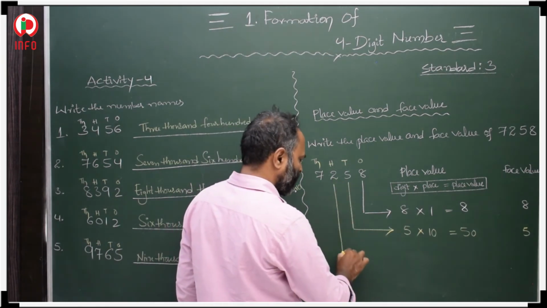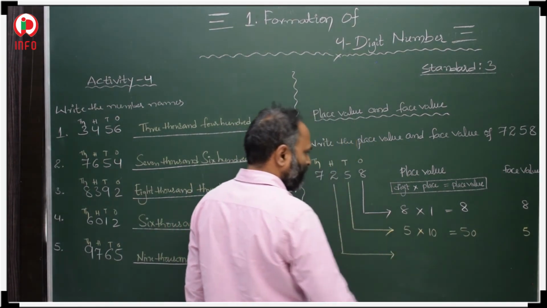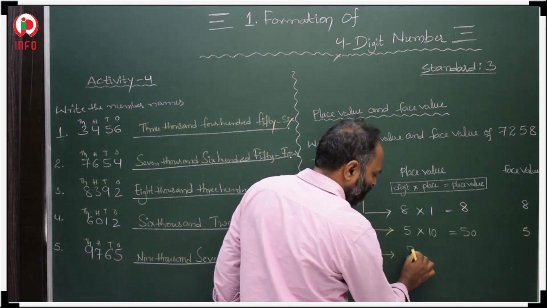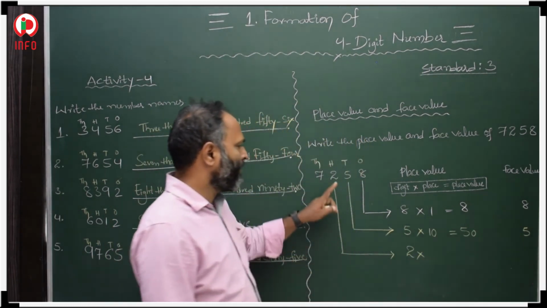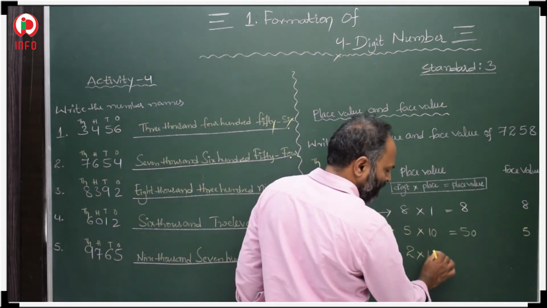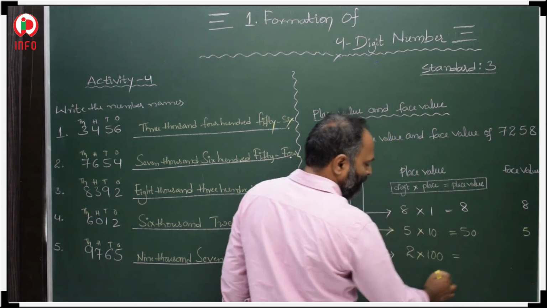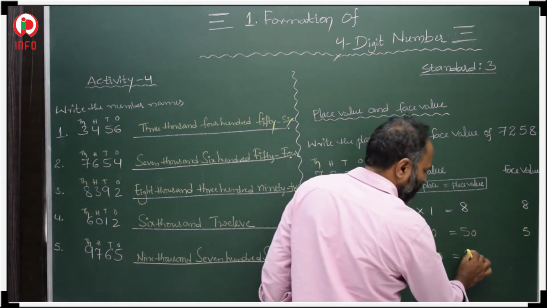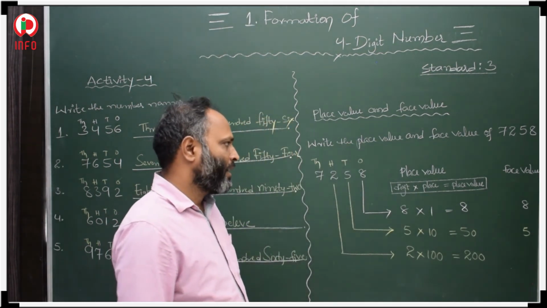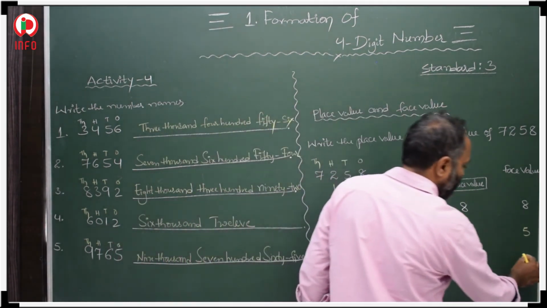Next, 2 is a digit, and this is in hundreds place. So we multiply with 100. 2 into 100, 200. This is the place value, and face value is the digit. What is that? 2.